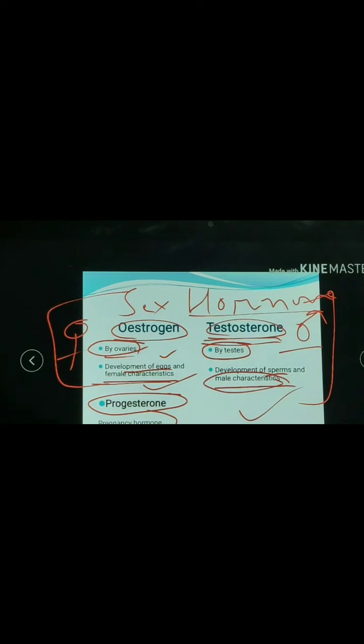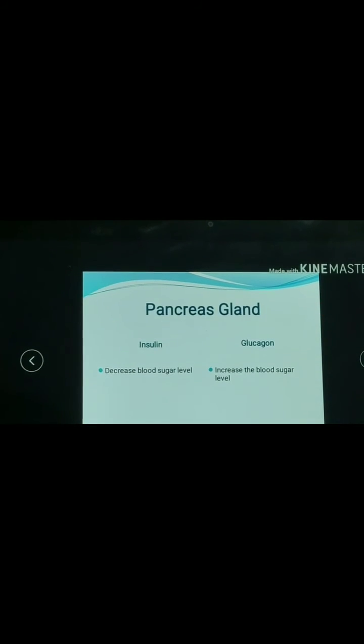The next endocrine gland is the pancreas gland. The pancreas gland secretes insulin. Insulin is secreted when our blood sugar level increases.